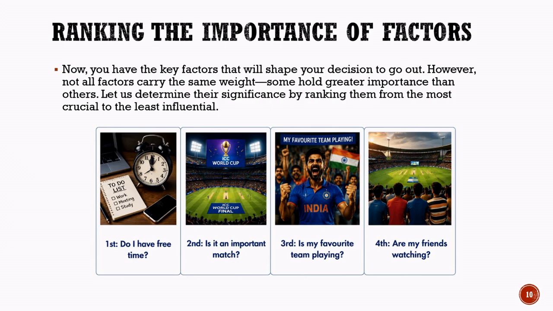The fourth and least important factor in this example is whether friends are watching the match. Although watching with friends can enhance the experience, a person may still choose to watch the match alone if it is interesting enough. By ranking the factors in this way, the artificial intelligence system gains a better understanding of which inputs should have a stronger influence on the final decision. In the next section, we will see how these rankings are converted into numerical values called weights, which allow the perceptron model to perform mathematical calculations and make decisions.